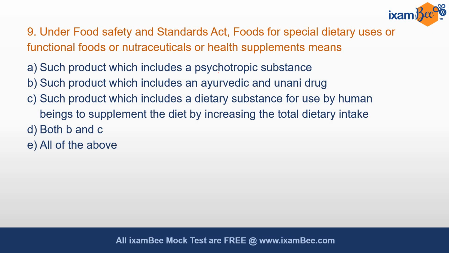In option A, we say that these mean psychotropic substance. These include Ayurvedic or Unani drug. Such products are which include dietary substance which provides supplement diet. Then we have both B and C and all of the above. The correct answer is C. It says that